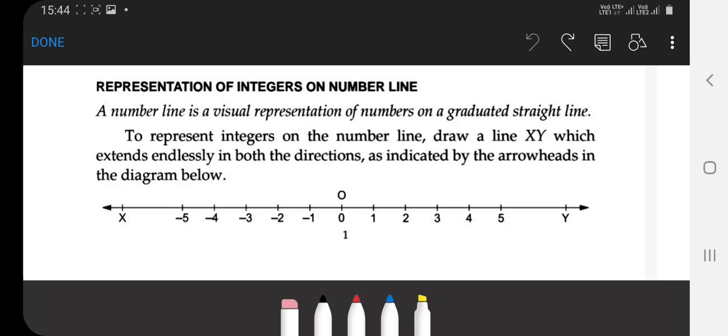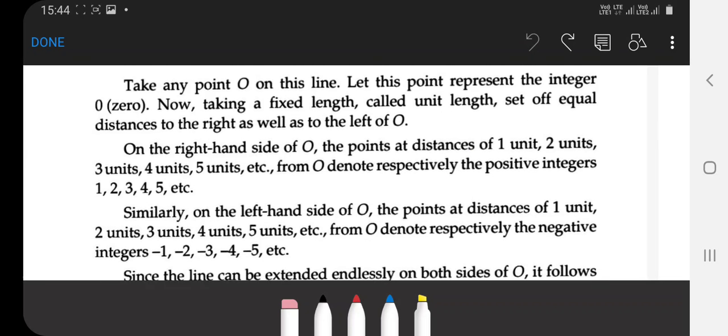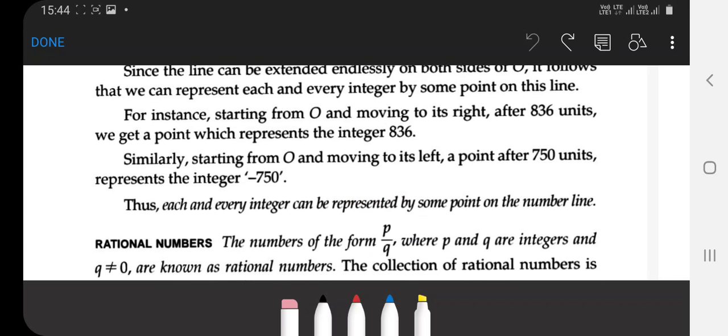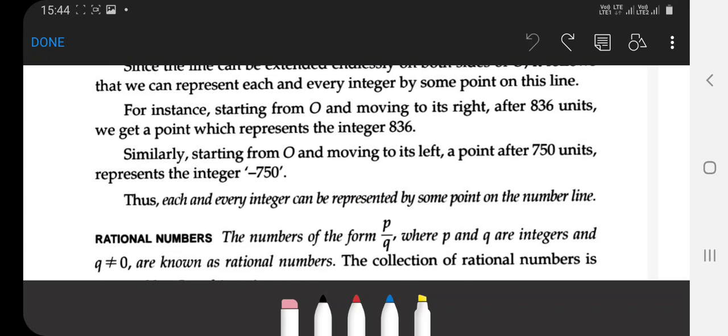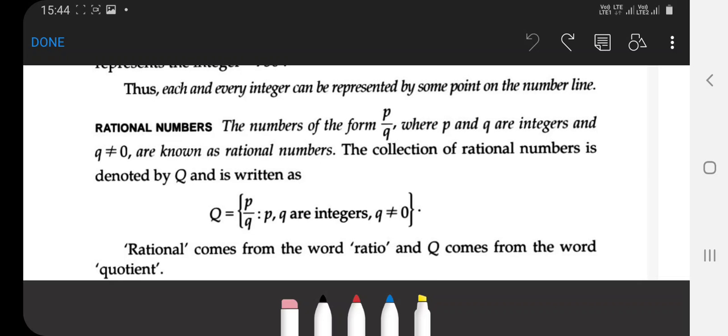The plus sign is hidden, and without the plus sign we understand that all these numbers are positive. Clear that? So in this form, we can represent numbers on the number line.